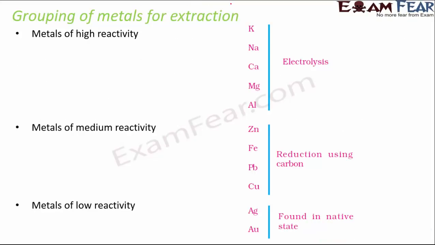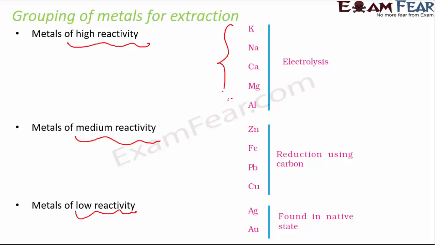Okay, so now we group metals into three categories for extraction. So what are the three categories? Metals of high reactivity, metals of medium reactivity, and metals of low reactivity. That means the metals which are very less reactive. Since they are less reactive, they are found in the native state, for example gold and silver. Metals with medium reactivity are found in the form of compounds, like zinc, iron, lead, and copper. Metals of high reactivity are so reactive that they are never found in the free state. They will always be found with some other compound, like sodium, potassium, calcium, magnesium, and aluminium.